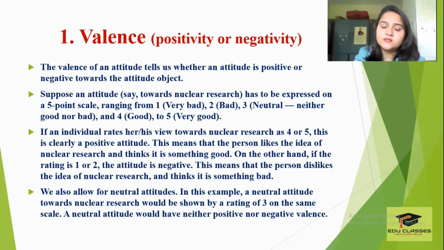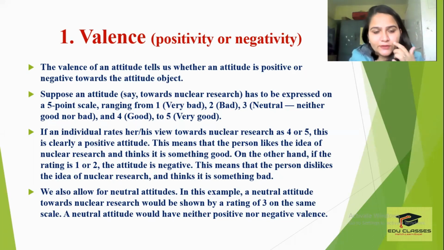So now first we will try to understand what we mean by valence. We said that valence is one of the properties of attitude, but it is very important to understand what it means. The valence of an attitude tells us whether an attitude is positive or negative towards the attitude object. यानी ये हमें बताता है कि एक attitude की तरफ आपका जो outlook है वो positive है या negative है, right? यानी whether the attitude object that is in question, are you looking at it from a positive value or from a negative value? This is known as valence.